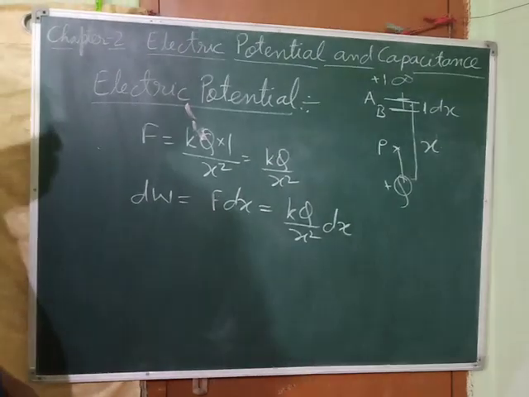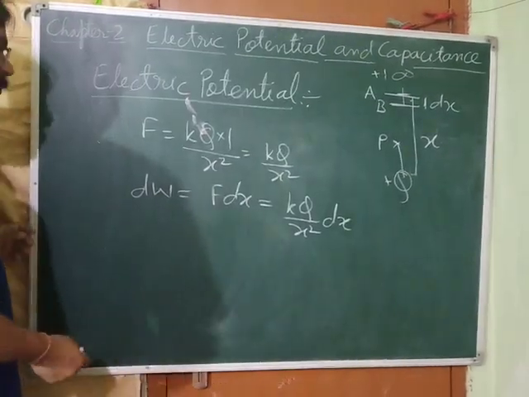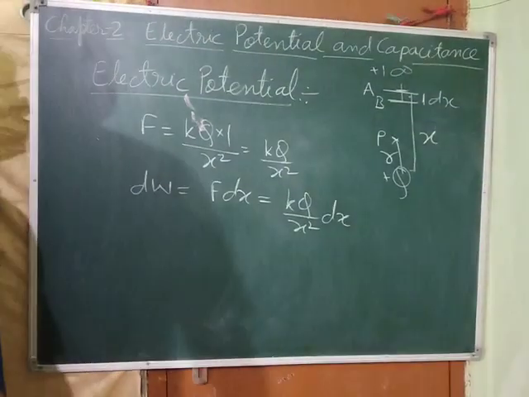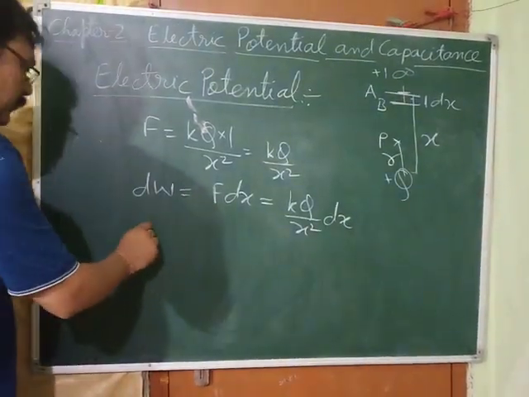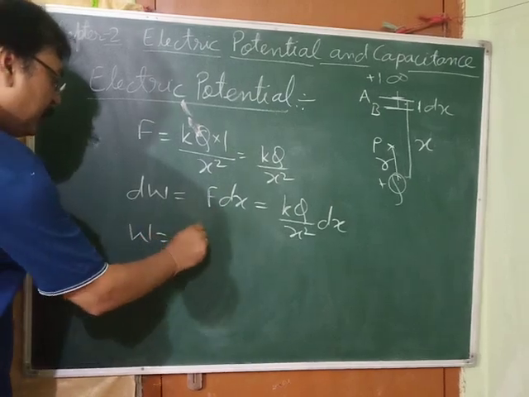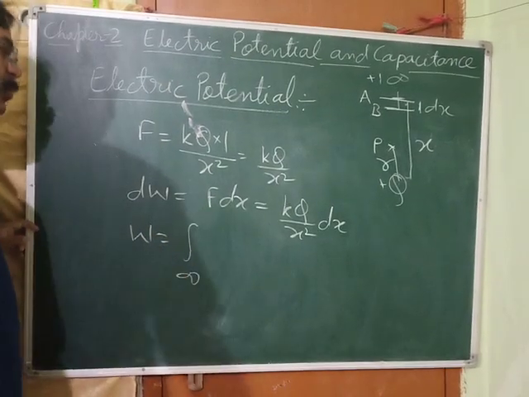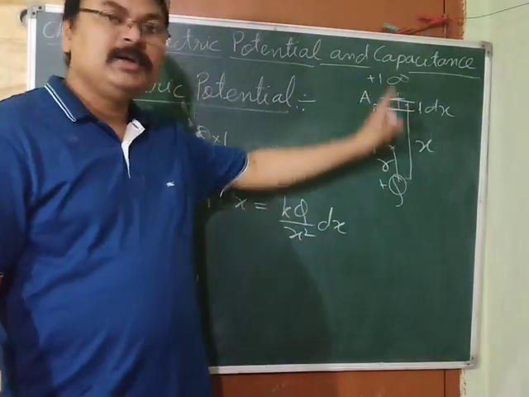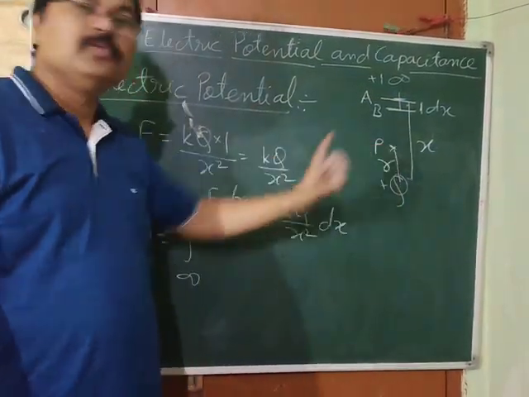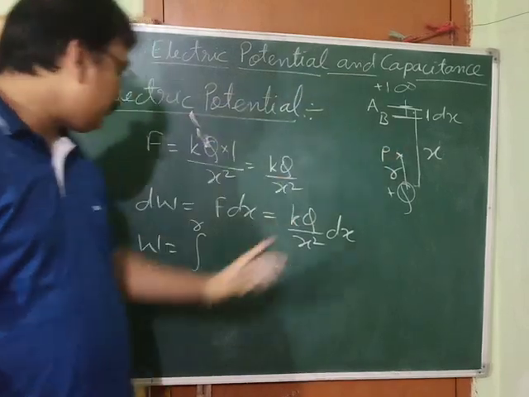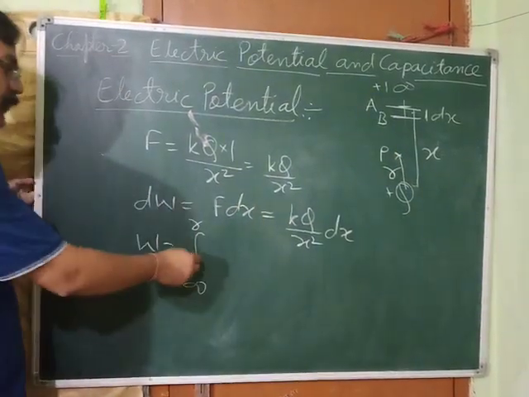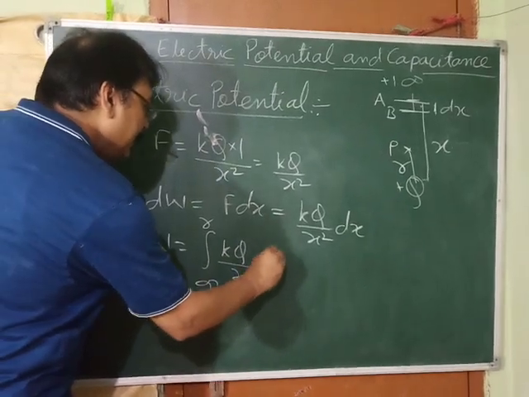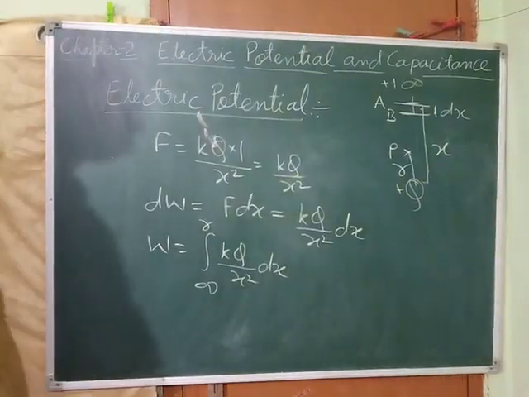Now, what about the total work done? Very nice. Let this distance be r. From Q to P it is r. So from where we have to bring that? We have to bring that from infinity to a distance r. This infinity is from Q, and this distance r is from Q. So from infinity to r we have to bring this charge. So how much work we have to do? KQ upon x square dx. This much work we need to do.